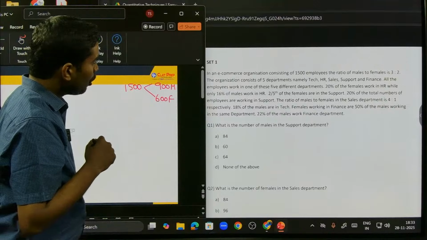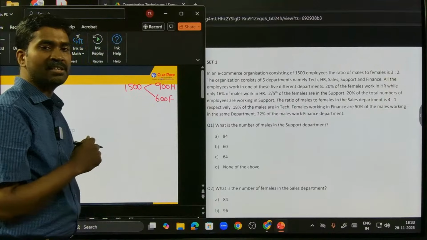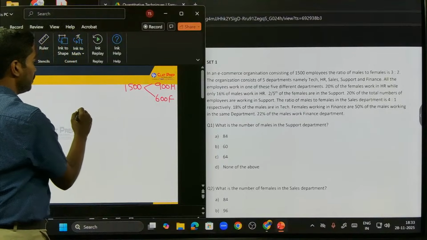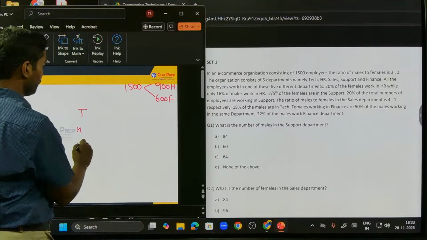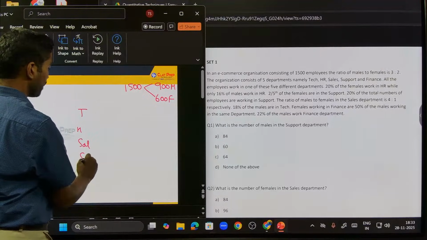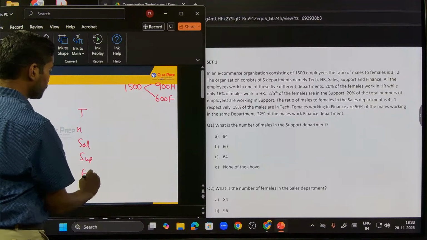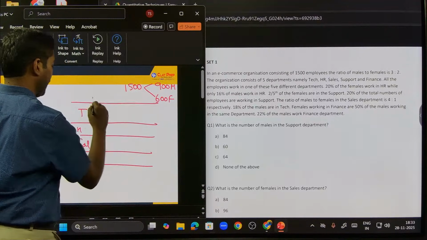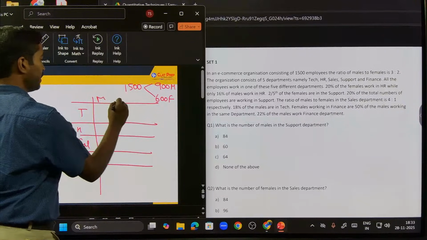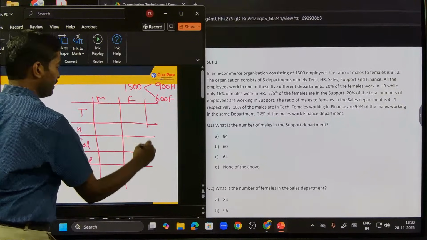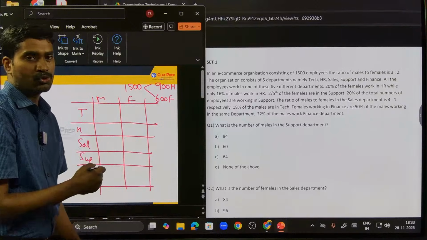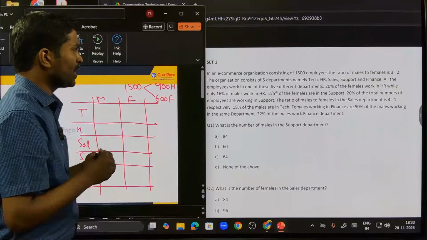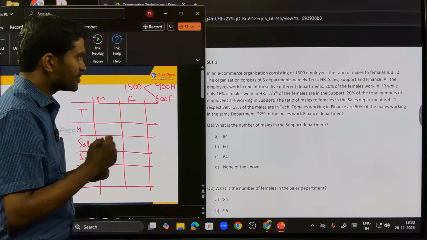All right. The organization consists of 5 departments, namely tech, HR, sales, support, and finance. Those are the 5 departments. Obviously, in each department, I have males as well as females. I'll put the males here and the females here, right? This is how most sets typically are. Then what do we have? All the employees work in one of these 5 different departments.